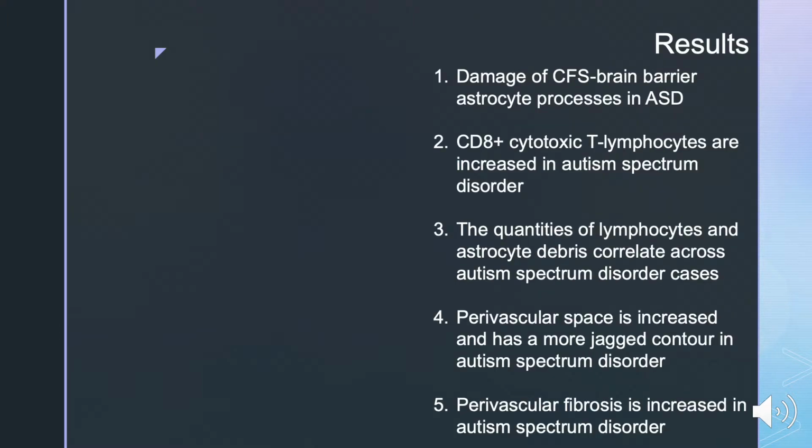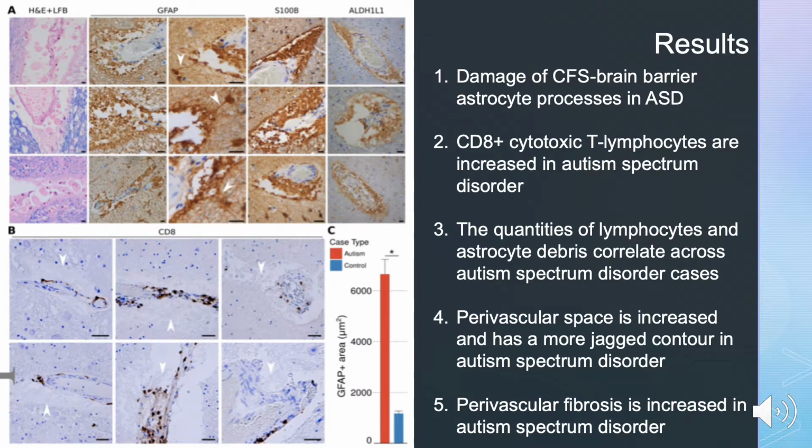So now we're going to go into the results of this experiment. So the first thing they found was that there was damage of CSF brain barrier by astrocyte processes in ASD. So figure 1 shows that perivascular membranous blebs stained with multiple astrocyte markers, and they also co-localized with CD8 plus T cells in ASD brains. Specifically, the S100B and the ALDH1L1 were 2 astrocyte markers that stained in the perivascular membranous blebs.